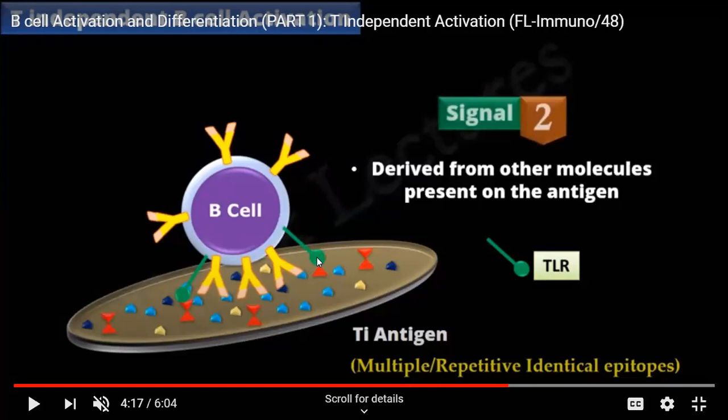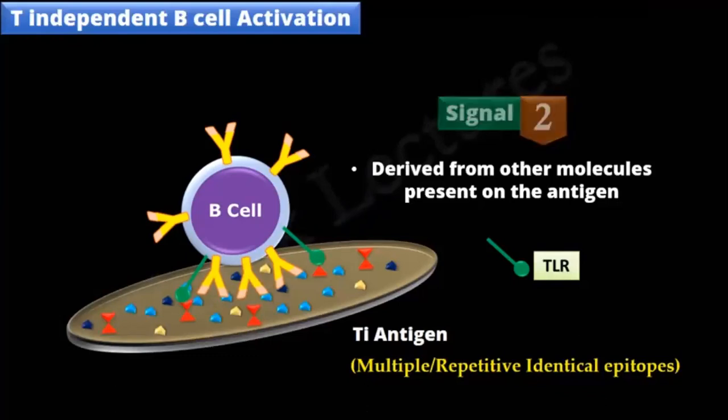These toll-like receptors can identify other microbial molecules that are present on this microbial surface. This B cell receptor can identify the repetitive epitopes like nucleic acid, polysaccharide, or glycolipids, while these toll-like receptors can also identify some other molecules that may be present on the microbial surface. So this is signal 2. Once this happens, the cell gets activated.